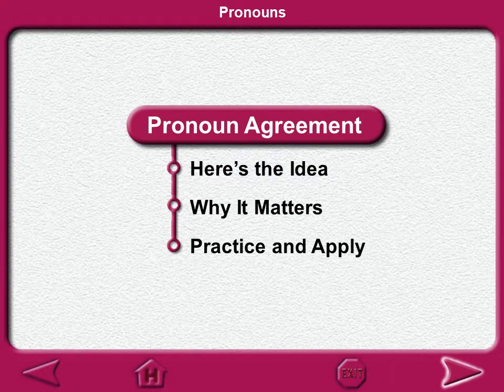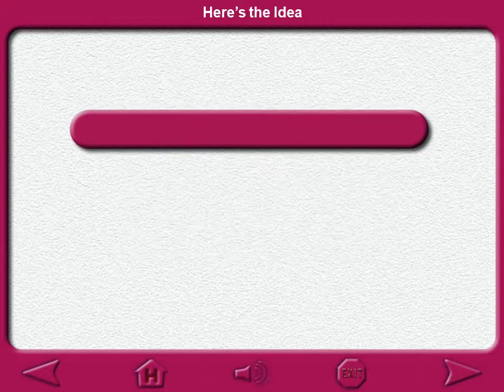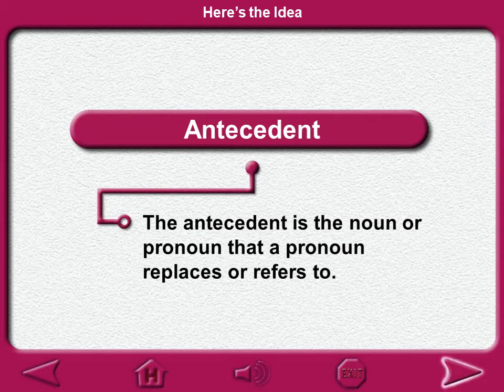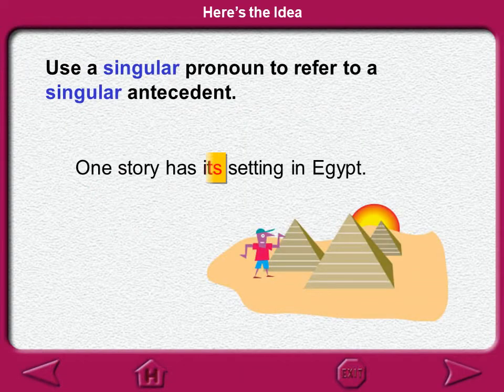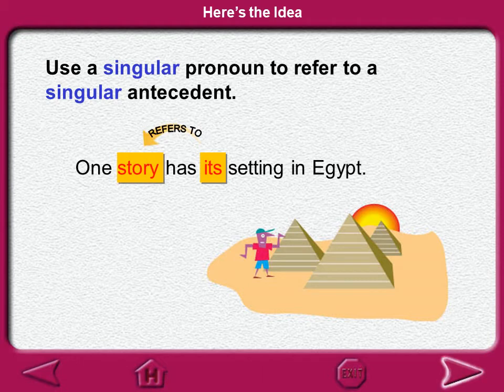Go on. Pronoun agreement. Here's the idea, why it matters, and practice and apply. Antecedent. The antecedent is the noun or pronoun that a pronoun replaces or refers to. Use a singular pronoun to refer to a singular antecedent. One story has its setting in Egypt.